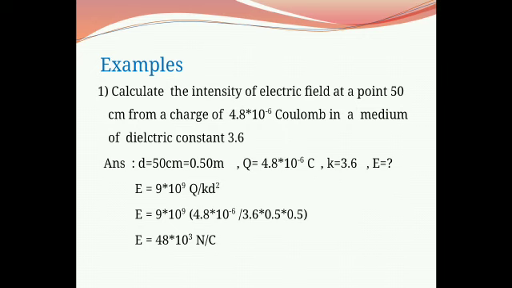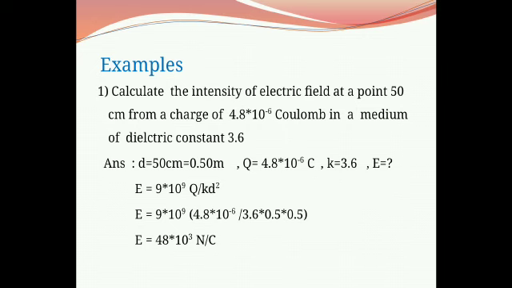From the definition of electric field intensity, E equals F upon Q, but if Q equals 1, then E equals F. Therefore, from Coulomb's inverse square law, the formula for electric field intensity is E equals 9 into 10 raised to 9 Q upon K D square.